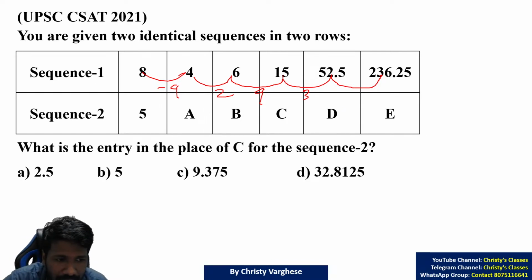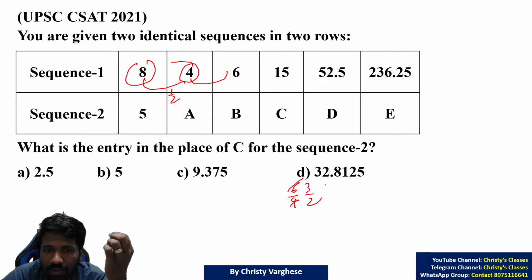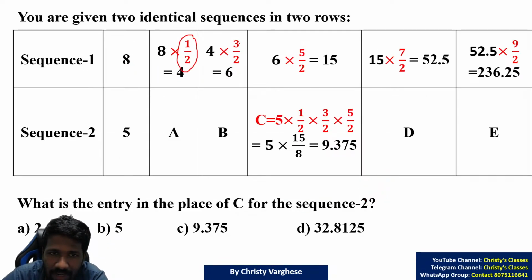Okay, so anyway, there's an exponential increase, so taking ratio you will get a pattern. How can you take ratio? 4 by 8, this 4 and 8 divided, 4 by 8 is half. That means 8 into half is 4. 6 by 4, then 6 by 4 is 3 by 2. 15 by 6, when you cancel it, you will cancel by 3. So 5 by 2. So 1 by 2, 3 by 2, 5 by 2, next it will be 7 by 2.